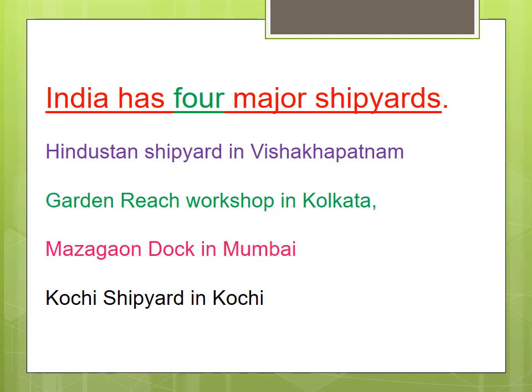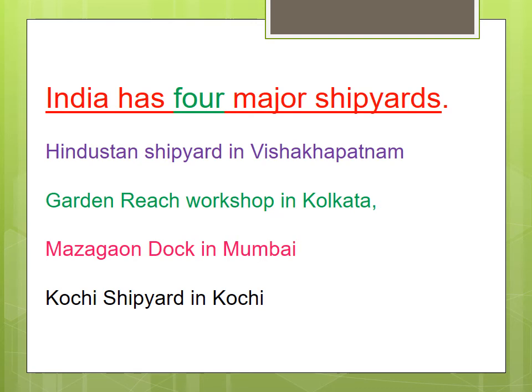The major ports on the east coast are Kolkata, Paradip, Visakhapatnam, Chennai, Ennore, Tuticorin. So these all are the major ports. The major ports on the west coast are Kandla, Mumbai, Nhava Sheva, Jawaharlal Nehru Port, New Mangalore, Marmagao and Kochi. Okay. So ports are there everywhere. The minor ports are controlled by the state government and the major ports are controlled by the central government.